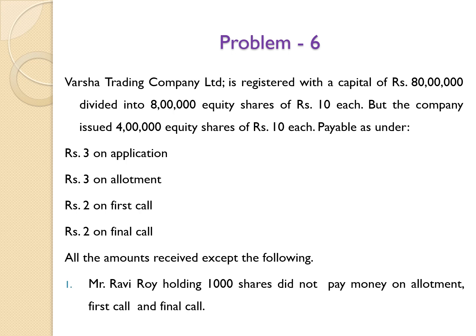All the amounts received except the following: